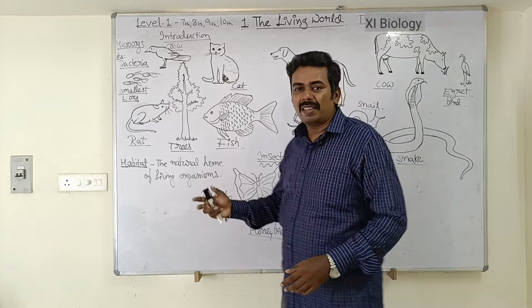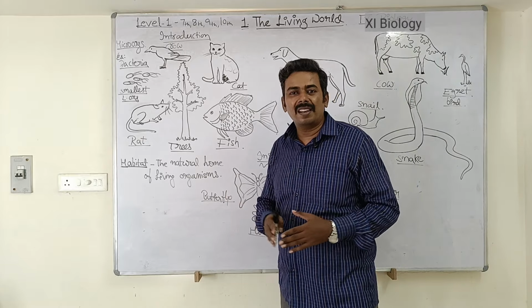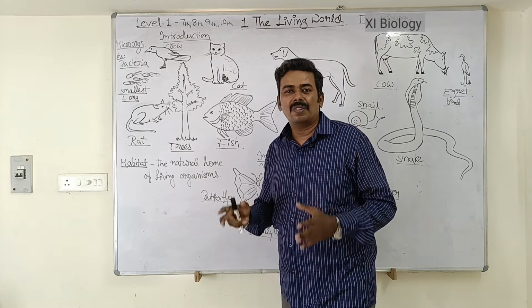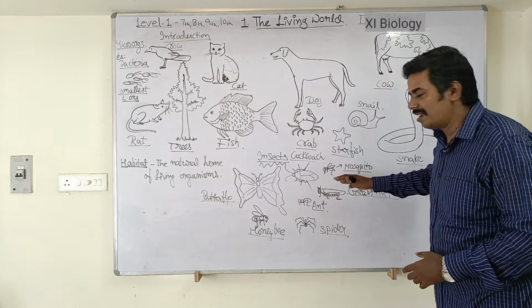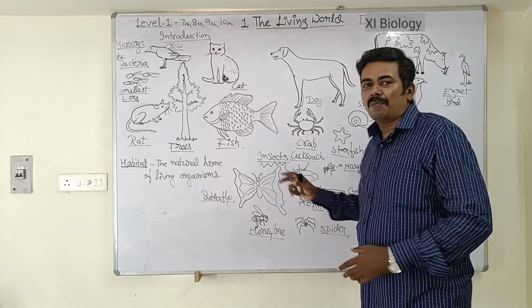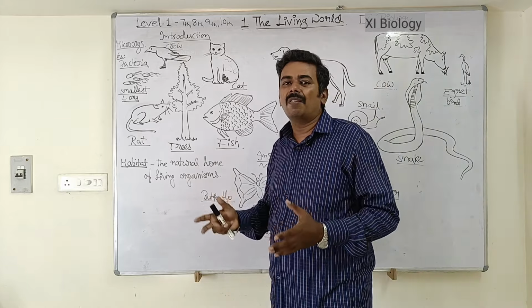There are some insects which will harm us, they will trouble us. You know which is the most notorious insect which we find in our house? Can you tell? The most notorious insect that will trouble us in our house is the cockroach, isn't it? We find cockroaches in the bathroom and in the kitchen, especially during night time, and we use Hit in order to kill this insect, isn't it? Another irritating insect in our house is the mosquito, isn't it? If mosquitoes are around, we cannot sleep during the night. We use All Out and other mosquito repellents in order to keep away these insects.